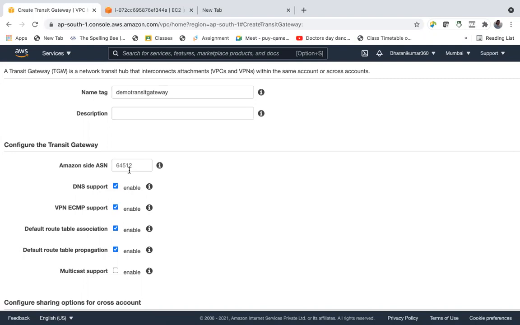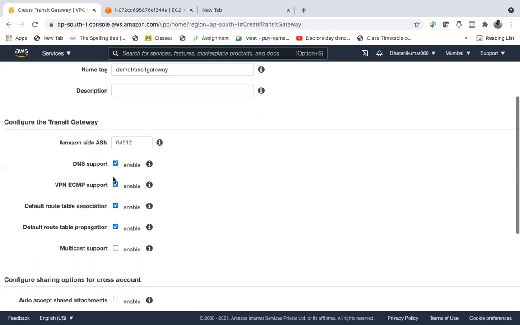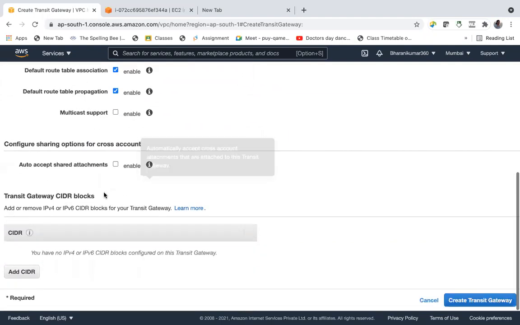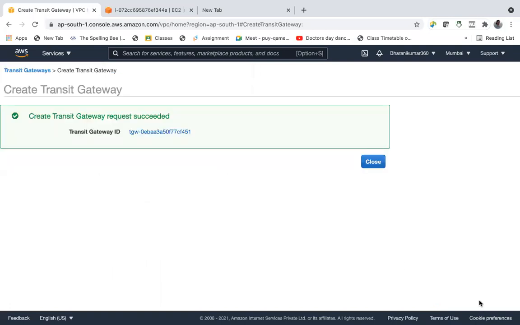ASN stands for autonomous system number. Amazon assigns this number, so you can keep it like this only. No need of giving this. Leave it as default. And other things also, DNS support and others, leave them as default. And transit gateway CIDR blocks, let us leave it for now and create the transit gateway.